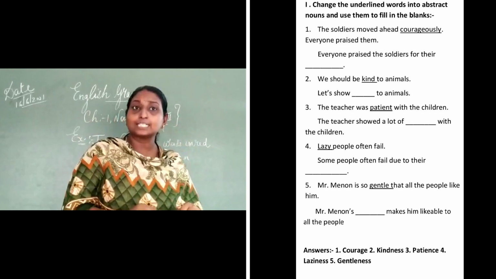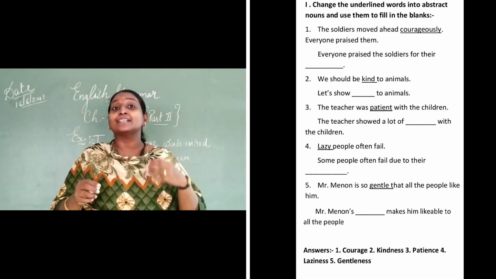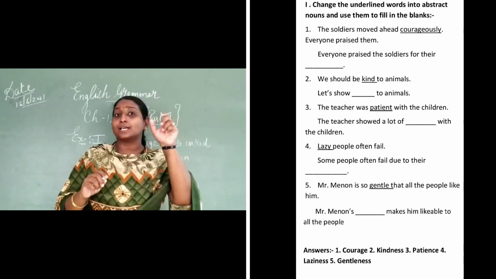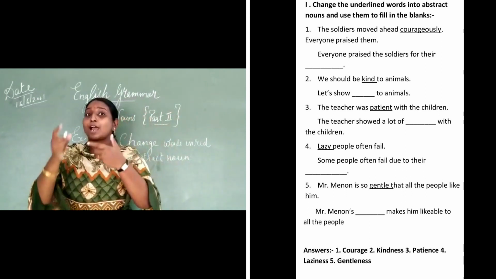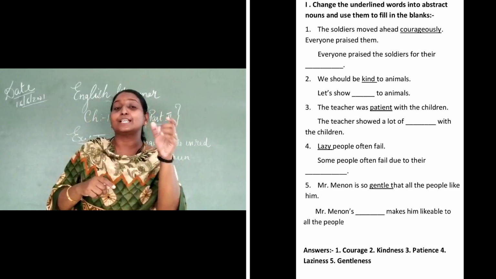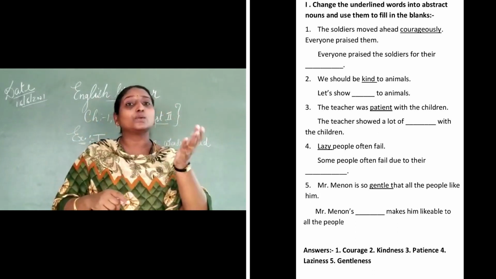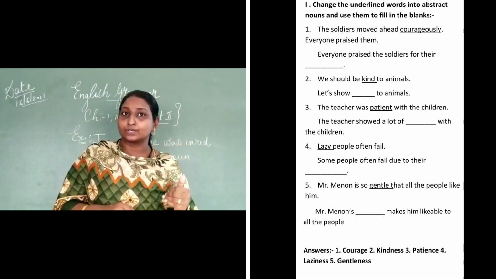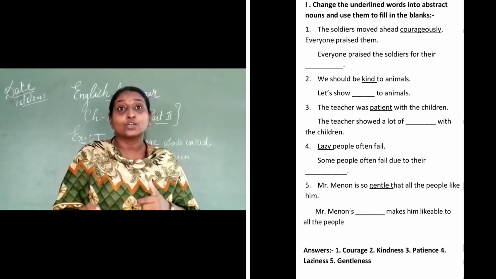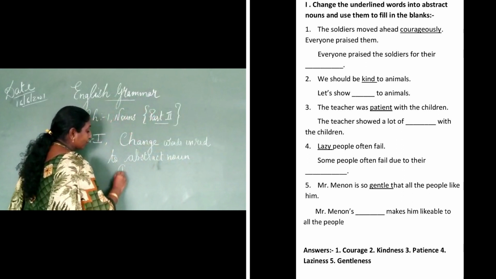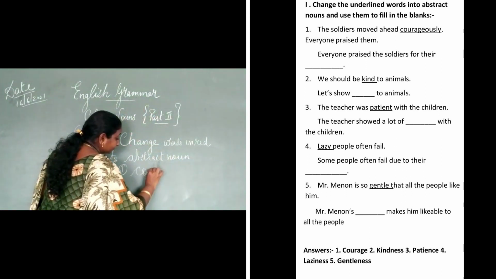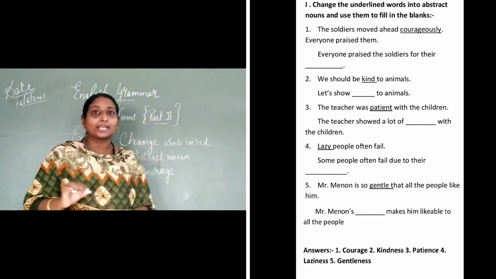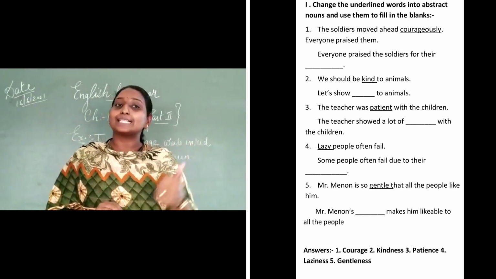The first one is, the soldiers moved ahead courageously. Everyone praised them. So the word courageously is in red. You have to change that word courageously into an abstract noun. So what will be that one? Everyone praised the soldiers for their courage. The first blank you will write like this. Courage. Okay?